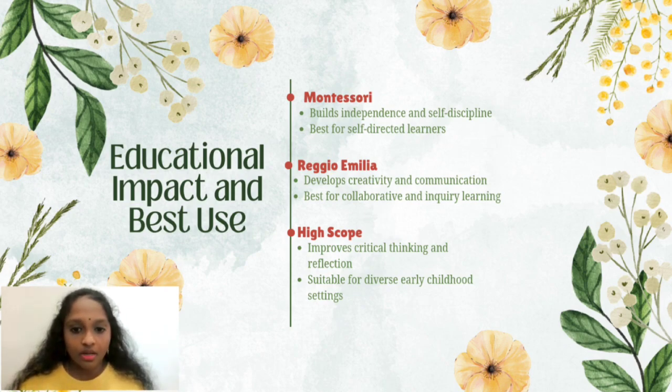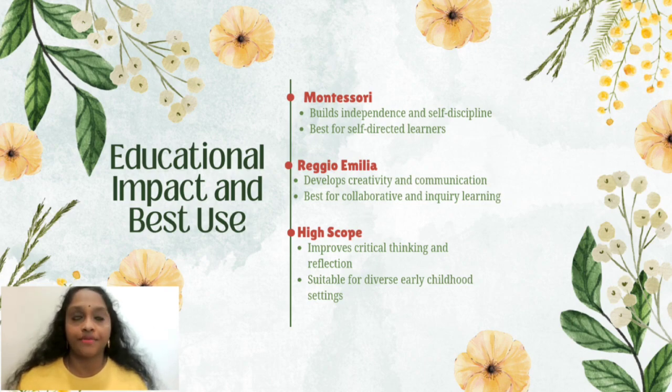Each model has its own strengths and can be effective in different educational settings. Montessori is suitable when the goal is to develop independence. Reggio Emilia is ideal for encouraging creativity, teamwork, and a family environment.